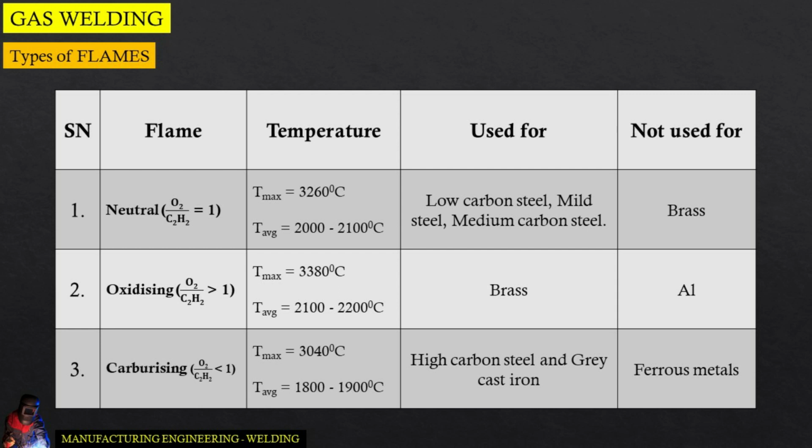Now in case of carburizing flame, the maximum temperature is 3040 degrees Celsius and the average temperature lies between 1800 to 1900 degrees Celsius. They are used for high carbon steel and grey cast iron, and they are not used for any ferrous material.